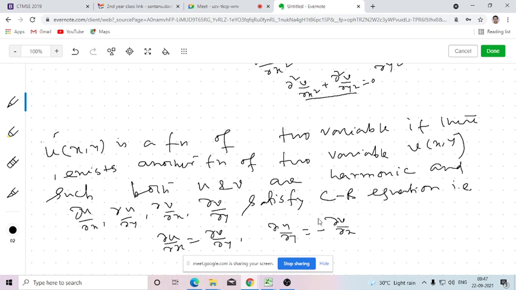Okay, then we can combine u and v in the form of u plus iv, that is f(z), and it will be an analytic function.